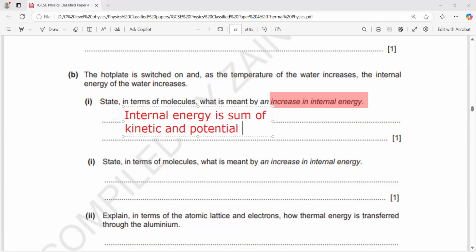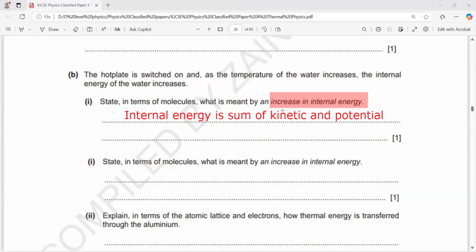So what is meant by an increase in internal energy? We'll say the sum of kinetic and potential energy will increase. Internal energy is a sum of kinetic and potential energy, and the question is what is meant by an increase in internal energy? So we'll say the sum of kinetic and the potential energy will increase.